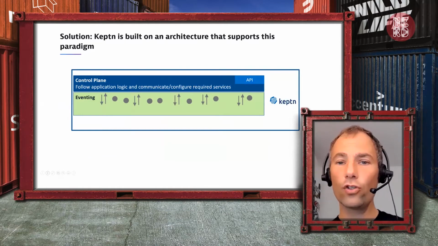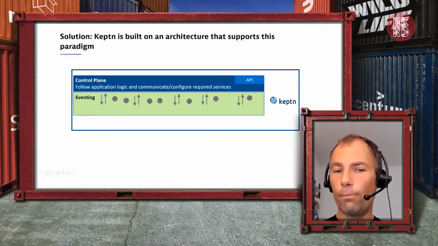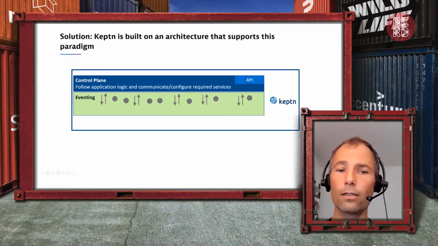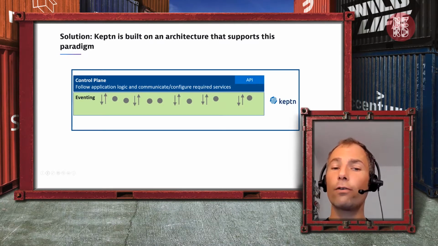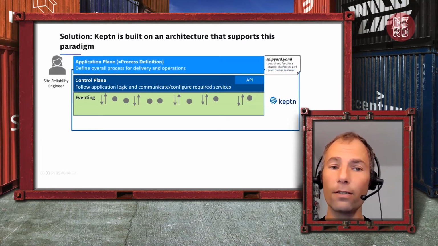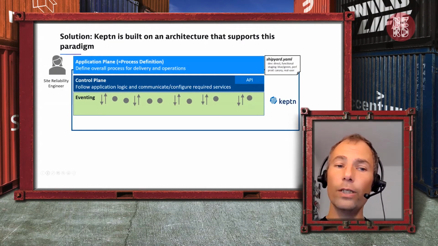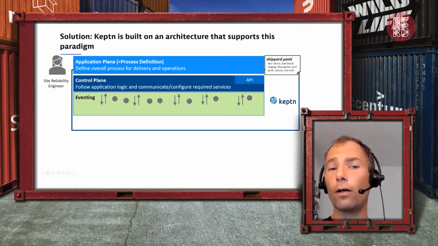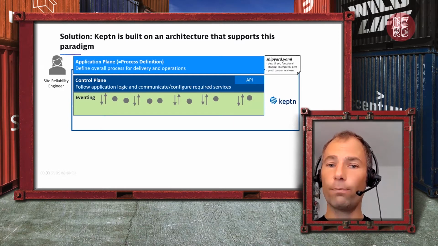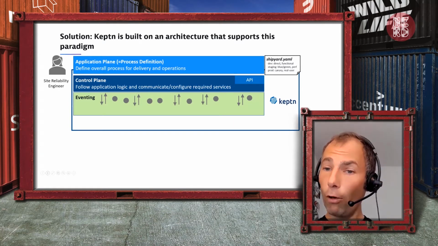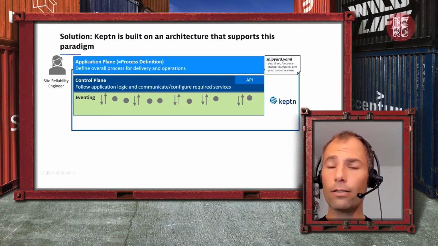Now, Keptn solves this with exactly this approach. When you install Keptn on Kubernetes, you get a control plane that is responsible for the application logic. So all the workflows, it uses eventing to trigger events as it executes workflows. The first piece is defining that process. We call it a shipyard file, where if you are, let's say, a site reliability engineer in your organization and you're responsible for the delivery and operations workflows, you can say, I have a dev, a stage, and a prod environment. You specify what type of deployment strategy you want, direct, blue-green, canaries, and what type of test strategy you want. This defines the process.